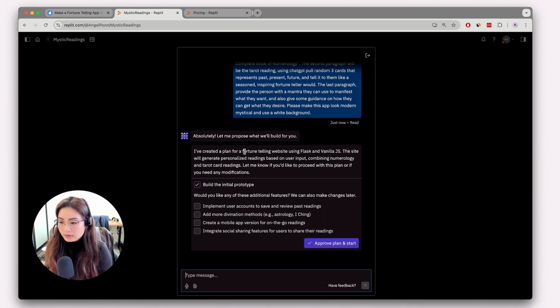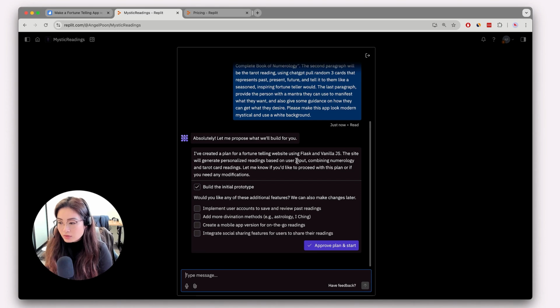I've created a plan for a fortune-telling website using Flask and Vanilla.js. The site will generate personalized readings based on user input, combining numerology and tarot card readings. Let me know if you'd like to proceed with this plan or if you need any modifications. Would you like any of these additional features? We can make changes later. They're kind of smart about this. They're like, okay, let's build the initial prototype, but maybe you want these other things too.